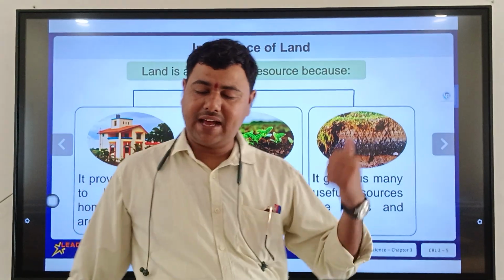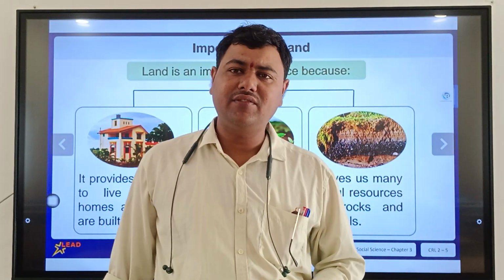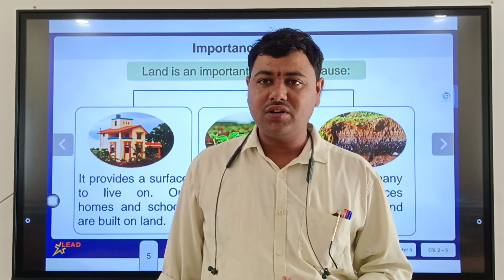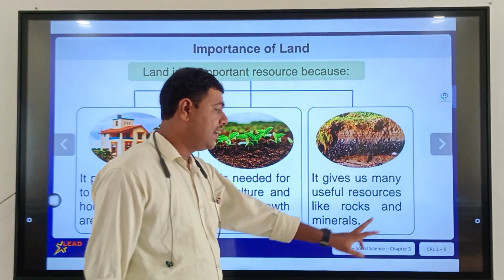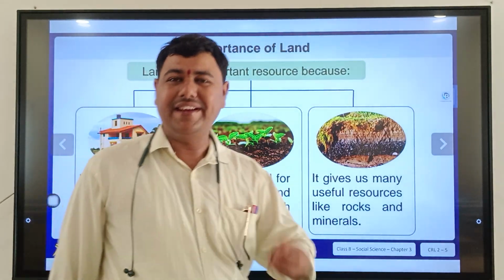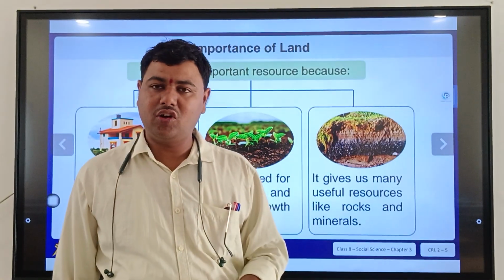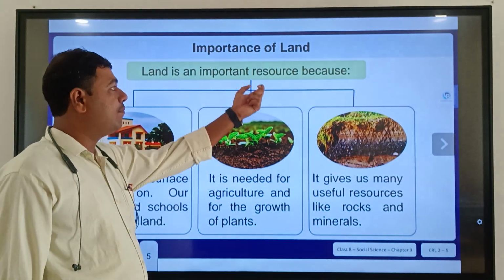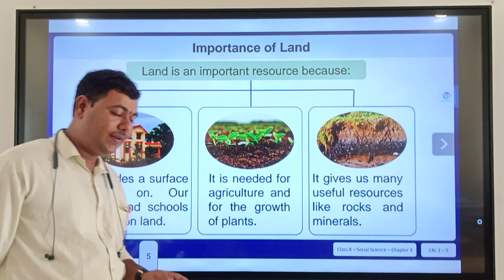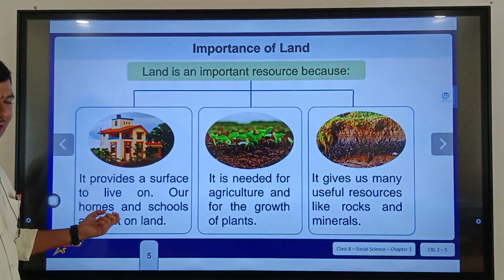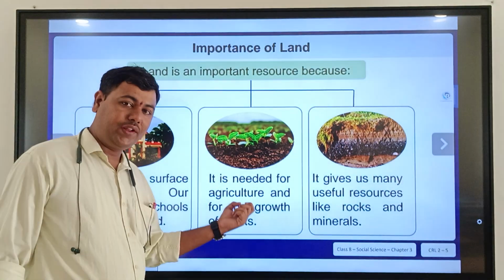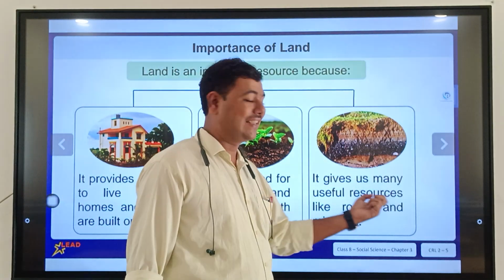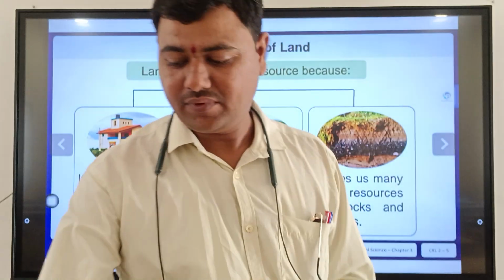In the last lesson, what had we seen? We had seen about minerals. Where do we find the minerals? And we find the rocks. Igneous rocks, metamorphic rocks, sedimentary rocks, we had done in the last year. That's why land is an important resource for us. Why? Because we are building schools and homes on the land surface. It's needed for growing crops, and it gives us many useful resources like rocks and minerals.